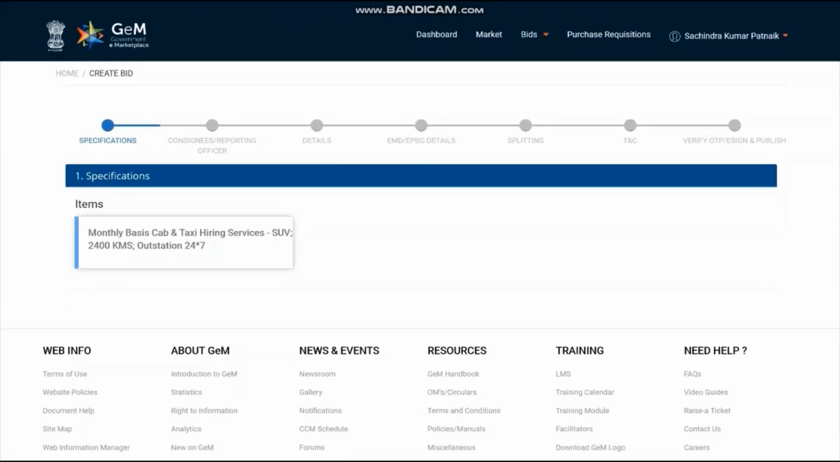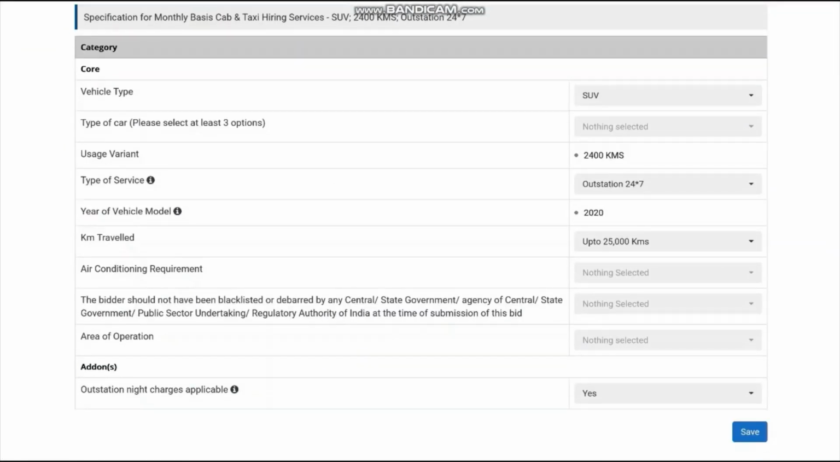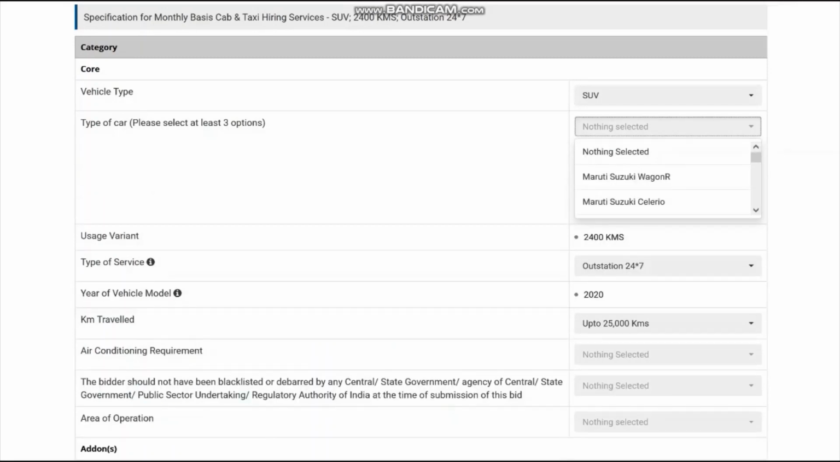So you reach the bid making process. Now you are at the specification stage and you will go up to verify OTP and e-sign and publish. So now click here. You need to select the type of car. You can select three options. Say if you have gone for SUV, select those SUVs which you have in your mind. Maybe if you don't want a particular model, don't select.